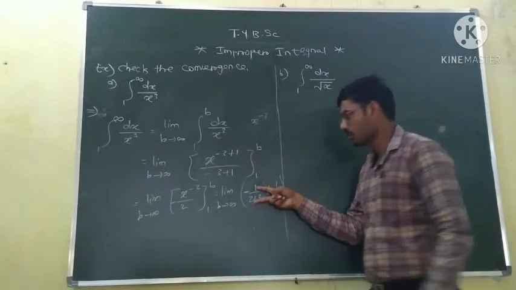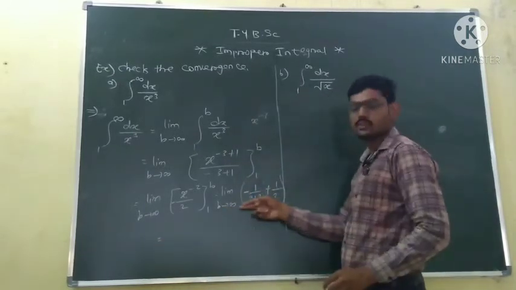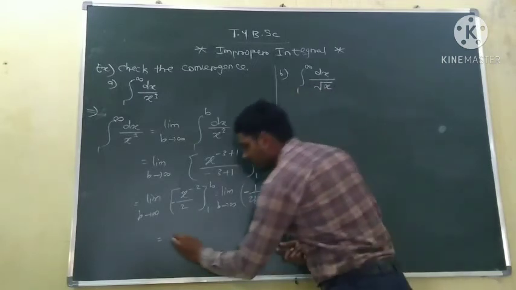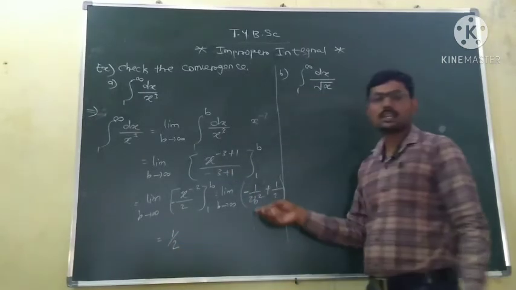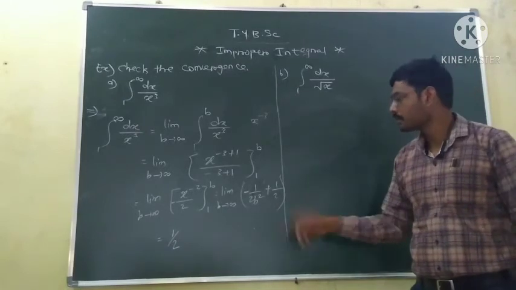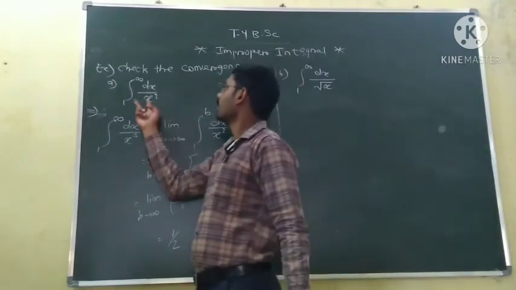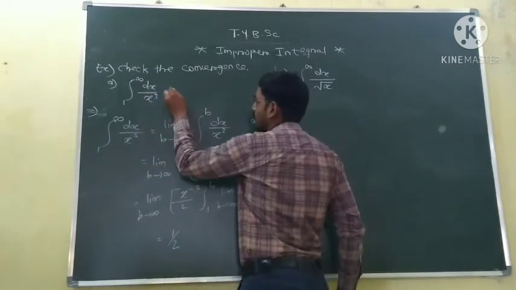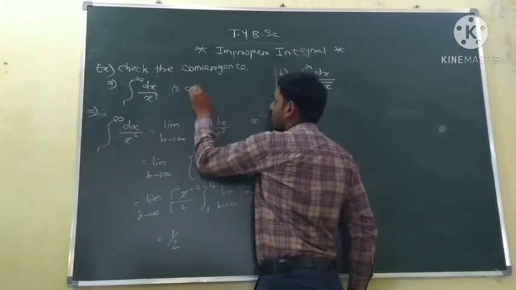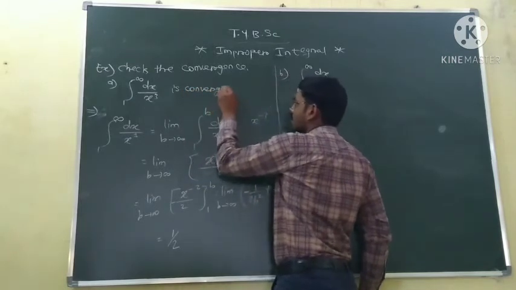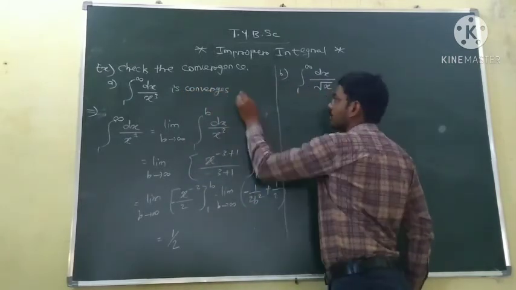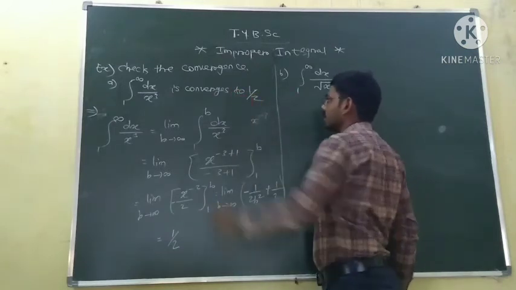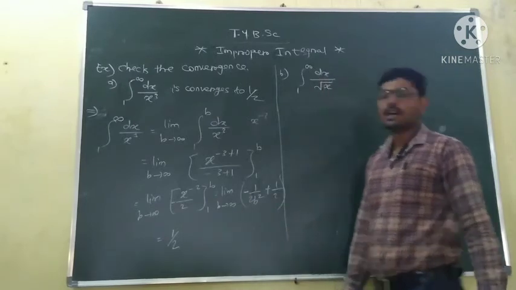And the limit of this is 0. So this limit is equal to... as b tends to infinity, 1 upon twice b square tends to 0. So the limit is equal to 0 plus 1 by 2, so it is equal to 1 by 2. And this is a finite real number. This implies that the integration from 1 to infinity of dx upon x cube converges, and converges to the value 1 by 2. Okay, this integration is convergent and converges to the value half.